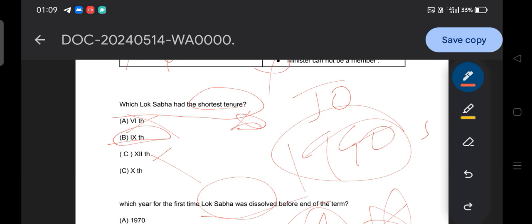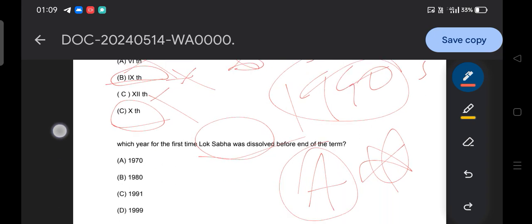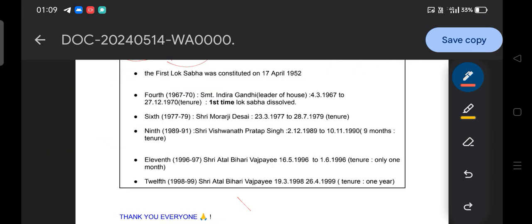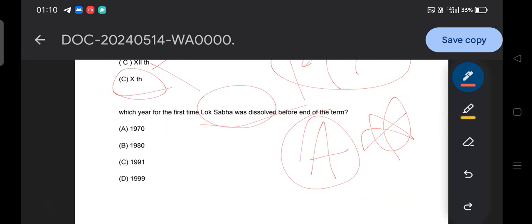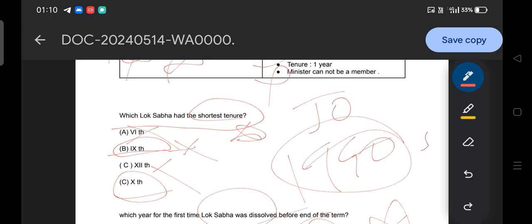Then the 10th. The 10th is also not there, but the 9th is there. You can see here the 9th is there. The 10th is not the answer because during the 10th Lok Sabha, PV Narasimha Rao was the prime minister, and he held the full term. So the 9th Lok Sabha tenure is the shortest, that is 11 months. Only 11 months. If there were an option of the 11th Lok Sabha, then the 11th would be your answer, but the 11th Lok Sabha is nowhere mentioned, as we can see here. So option B is the answer here. What is the answer? Option B is your answer. Okay, so this is how it works.